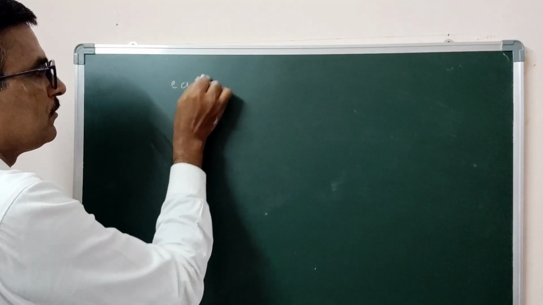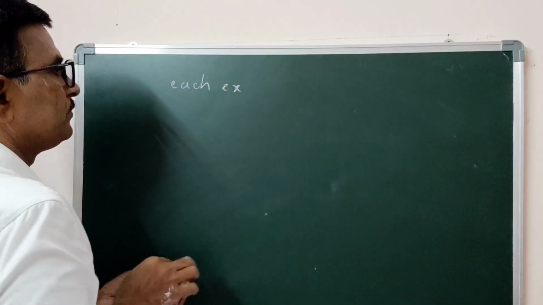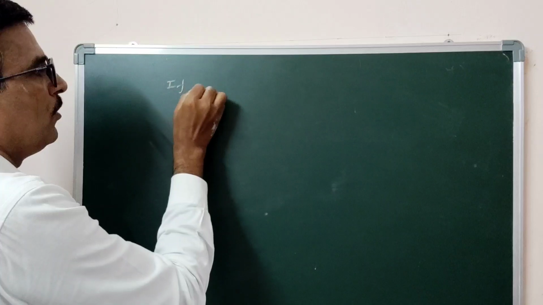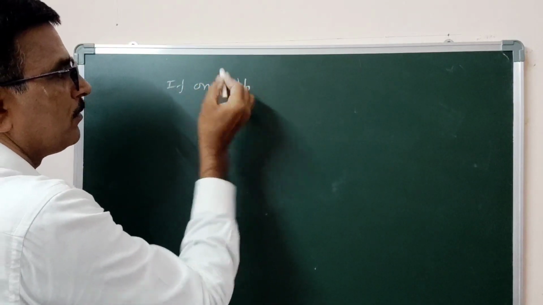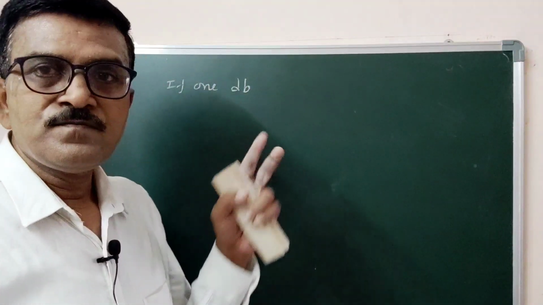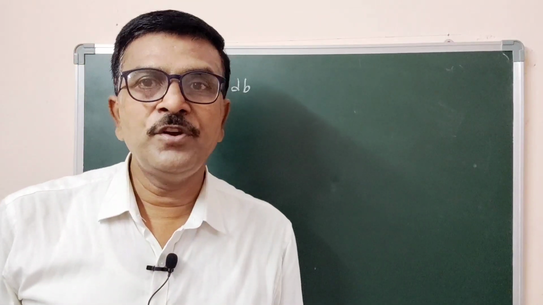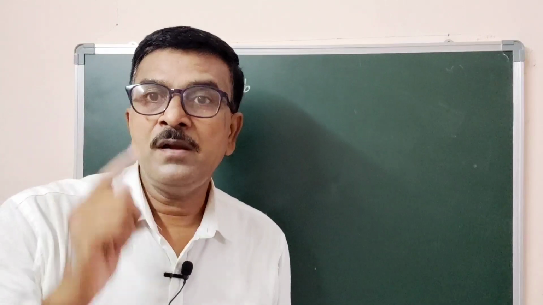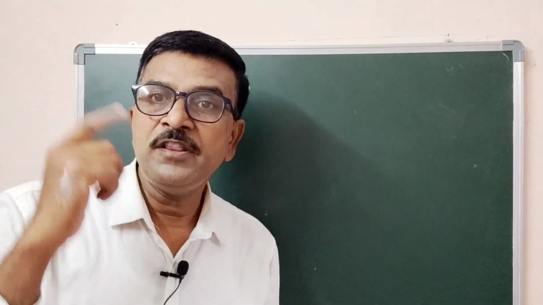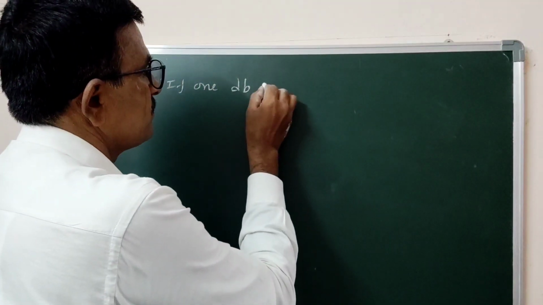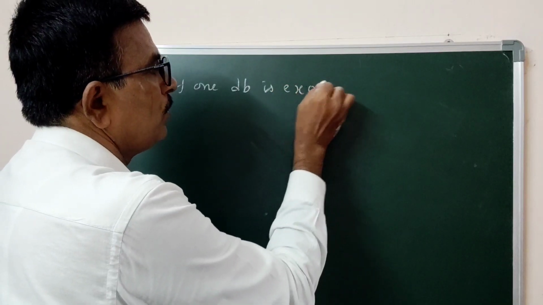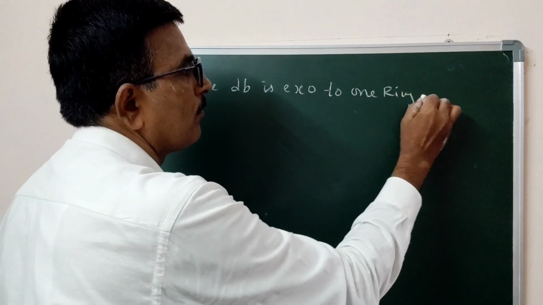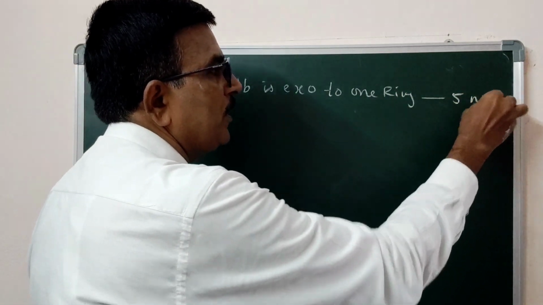Now coming to the others. There are 2 double bonds in our conjugated system. If one conjugated double bond is exocyclic, exo to one ring, it contributes 5 nanometer.